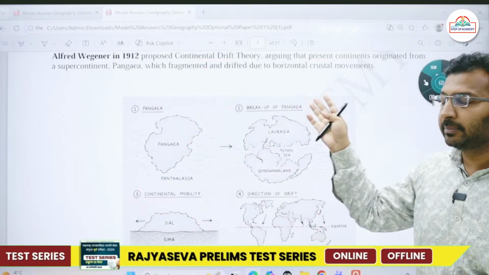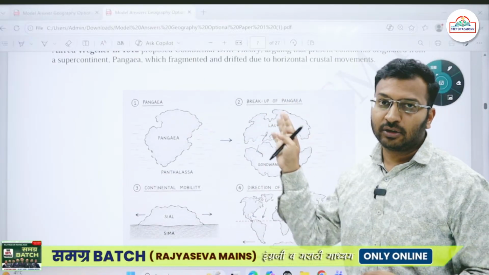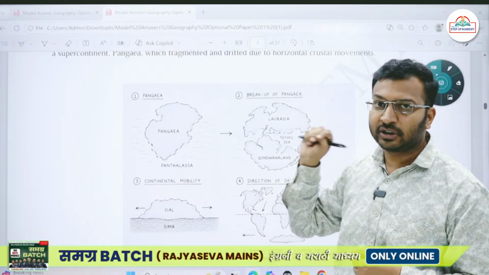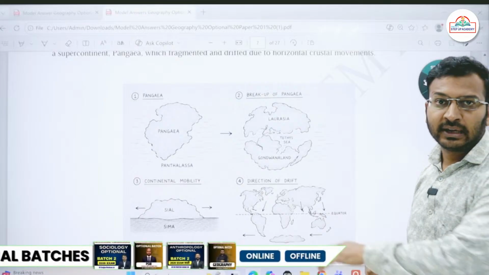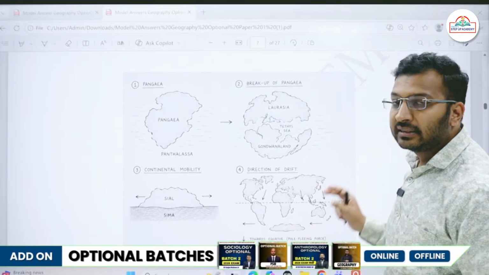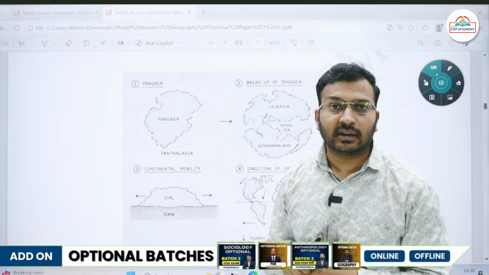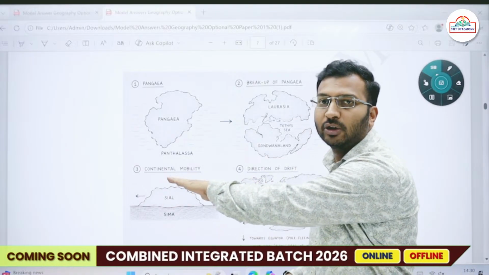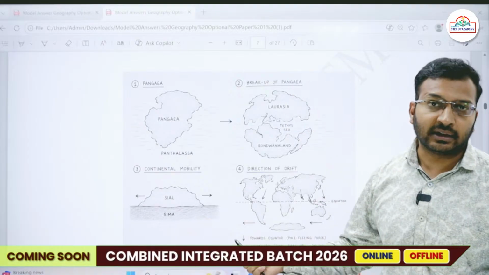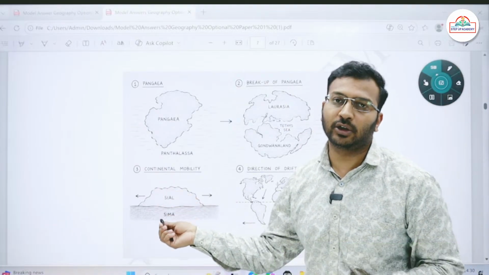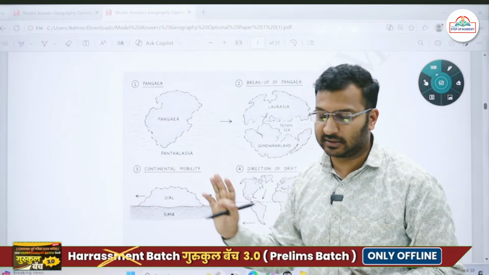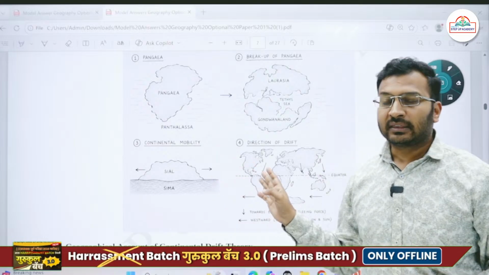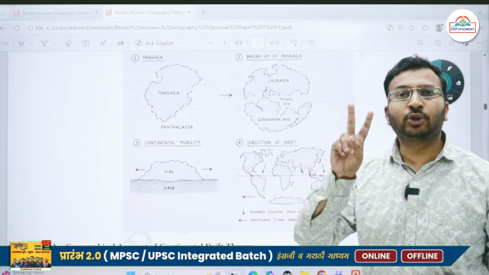Slowly and steadily, the continents began to break up. The Pangaea began to break up. There were two parts formed. The northern part was called the Laurentia. The southern part was called the Gondwanaland, separated by the Tethys Sea. Then he also made one very critical assumption. He said that the continents are freely floating over the oceanic landmass. That is, he said that the Sial is floating over the Sima. This was his assumption. Then he said that the continents are moving in two directions.